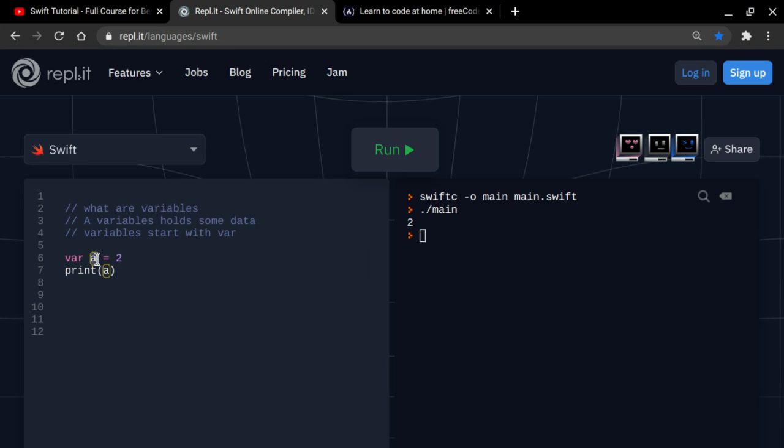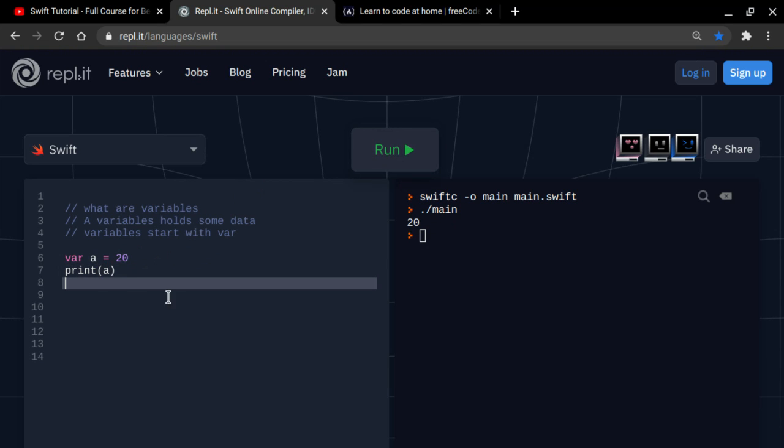So now if you print A, it's going to be 2 because you already assigned A to 2. So you're saying now var A equals 2, print A. It's definitely going to put 2 because you already assigned it. Let's change the numbers. What if we say 20? It will give us 20.